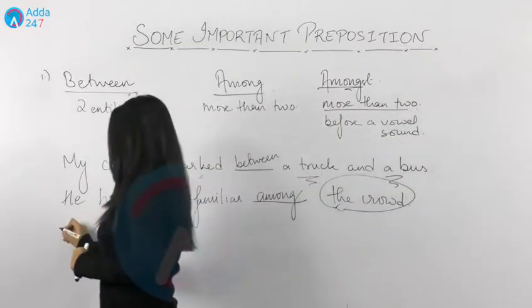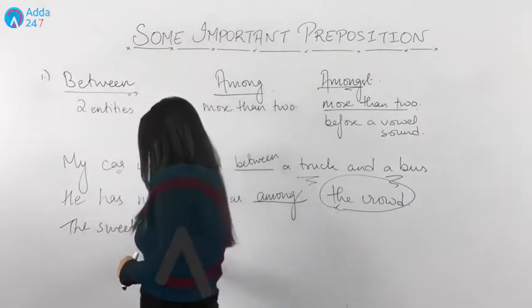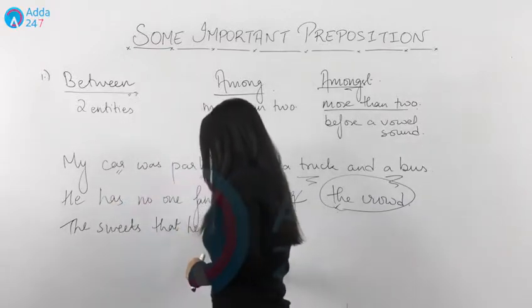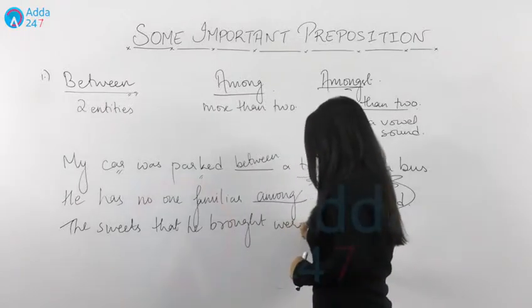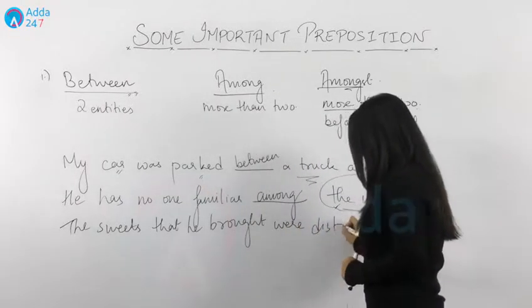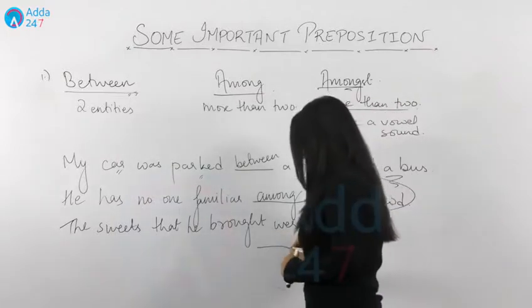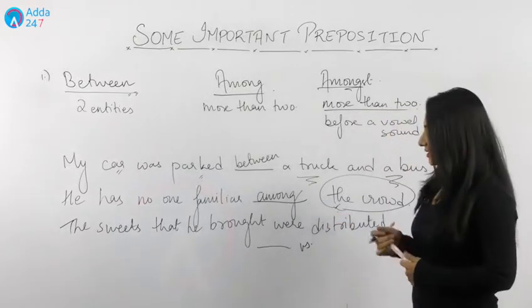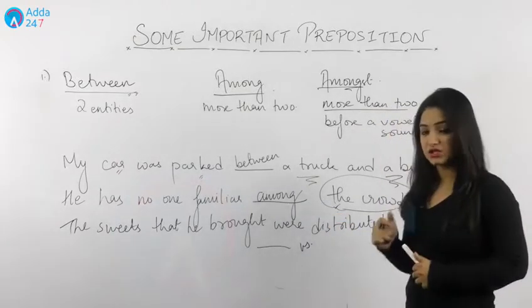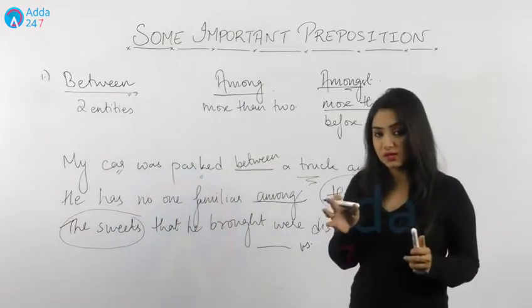Now, if I say, the sweets that he brought were distributed dash us. Now what should I write here? The sweets that he brought were distributed dash us. The sweets, which means a lot of sweets were there, isn't it?